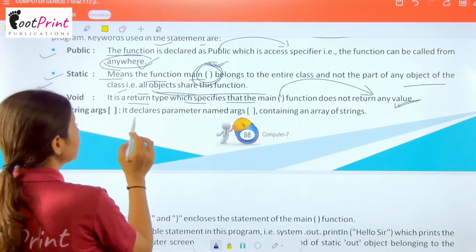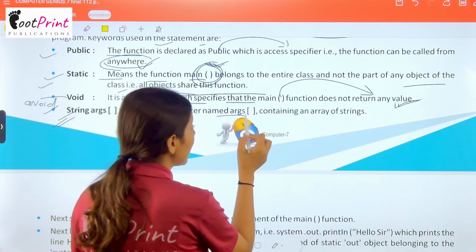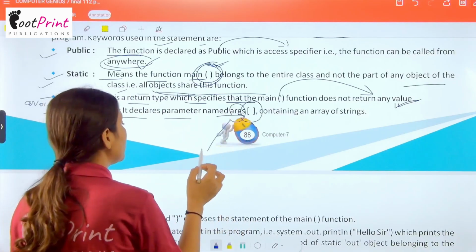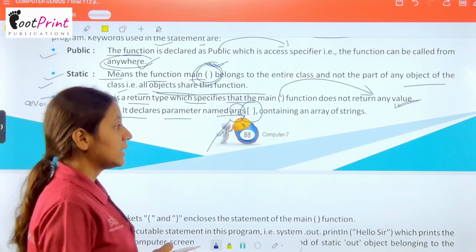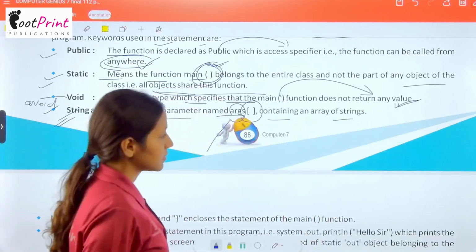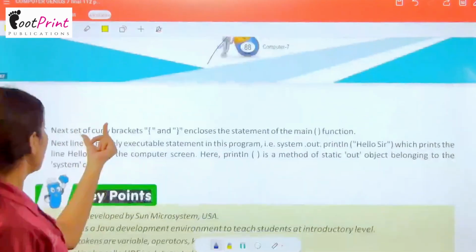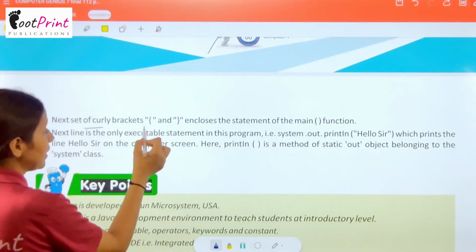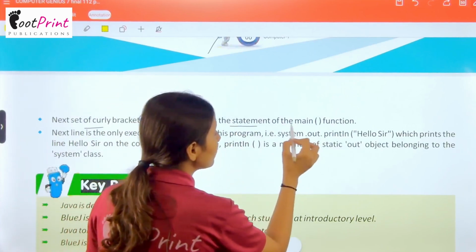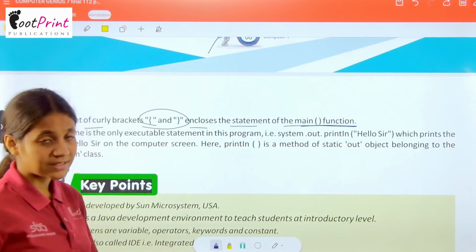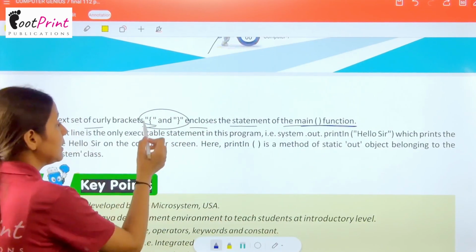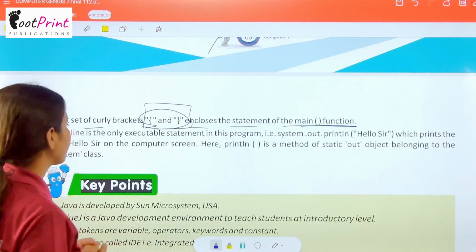Now we have String args. It declares the parameter name args. यहाँ पे आप args की जगह पे कोई और वेरिएबल भी ले सकते हो, containing an array of strings. Okay, now the next set of curly brackets encloses the statements of the main function. जो मेन फंक्शन की आपने स्टेटमेंट लिखी है वो आपके इन नेक्स्ट ब्रैकेट्स में इंक्लोज होती है.